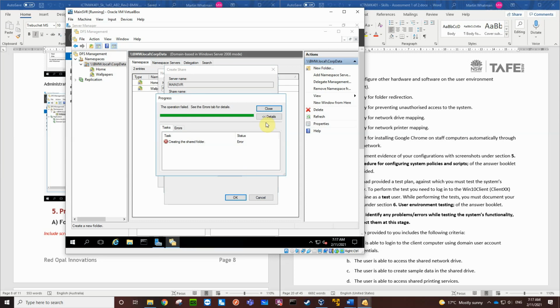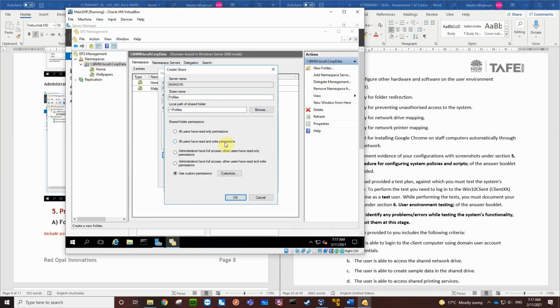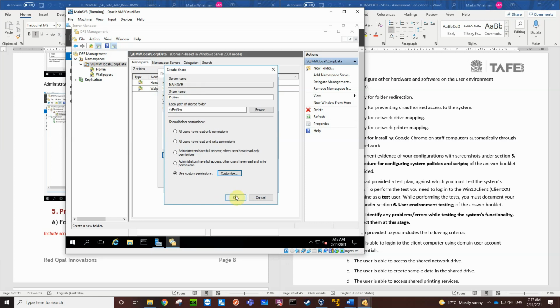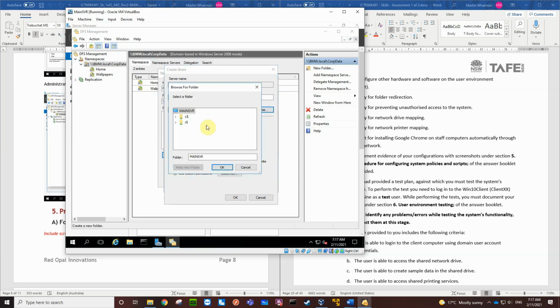Oh, it said creating profiles, browse on the main server, use customized permissions. Why did it have a problem with that? Browse, drive, profiles. That's the folder.